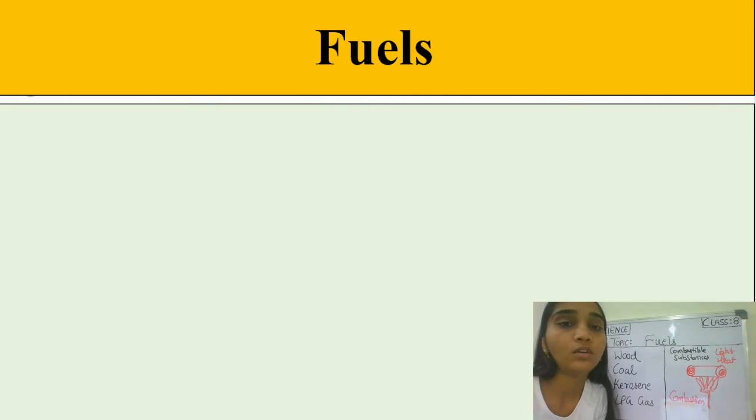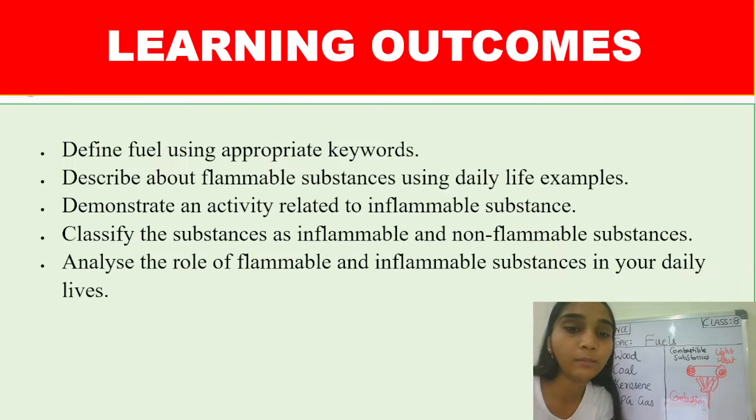Yes, students, very good. After the completion of this lesson, you will be able to define fuel using appropriate keywords and describe the flammable substances using daily life examples. Demonstrate an activity related to inflammable substances by looking at what effect is happening.